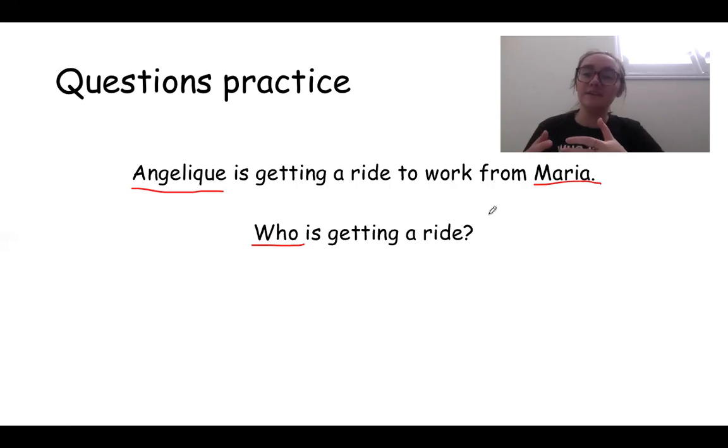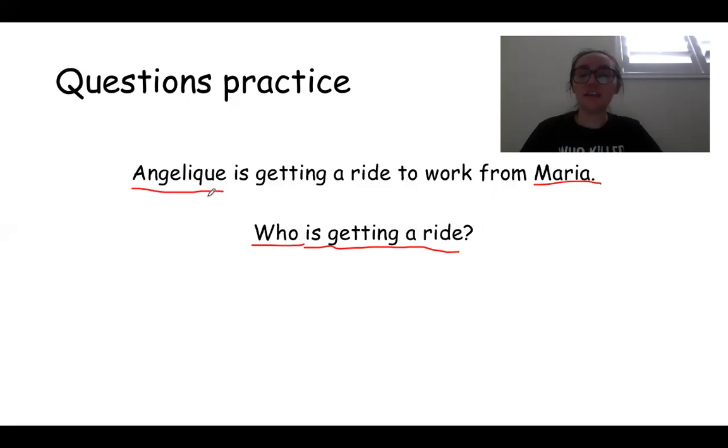One of the easy ways to answer this question is you look at the question, who is getting a ride? And then you look for those words in the sentence, right? Angelique is getting a ride to work from Maria. So the way the sentence is set up in English, the answer is Angelique is getting a ride, right?